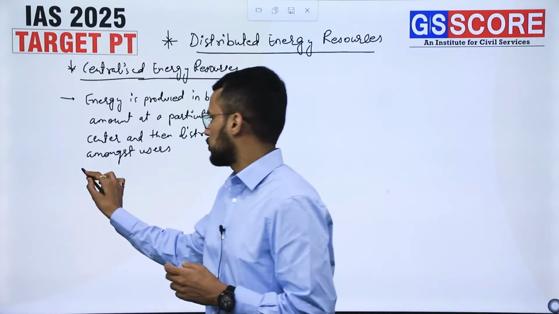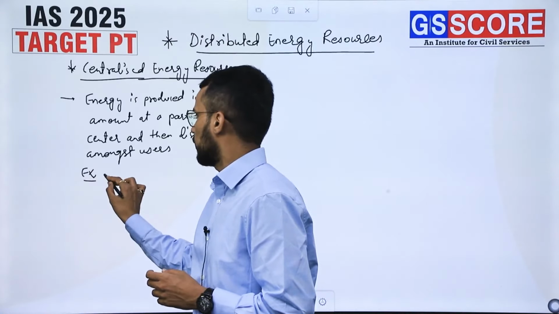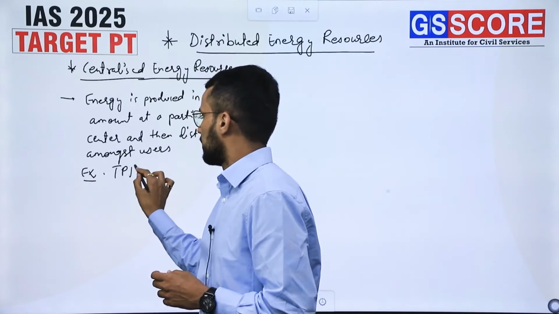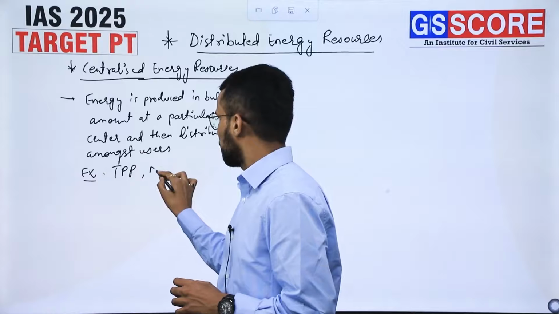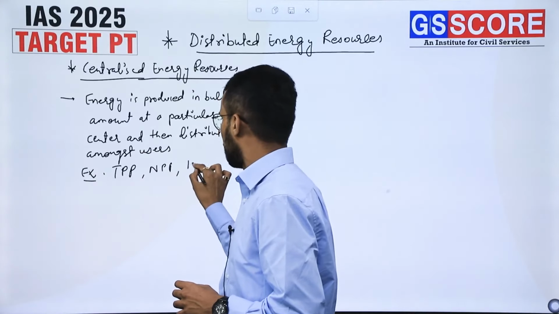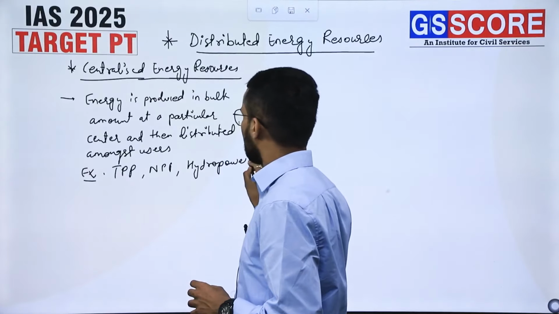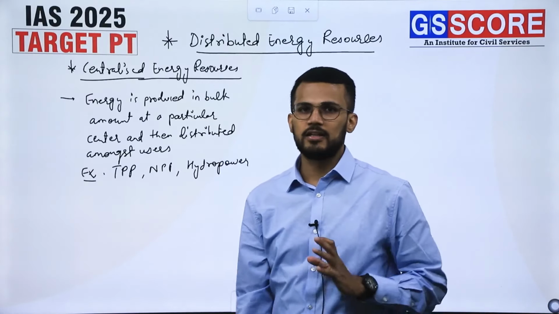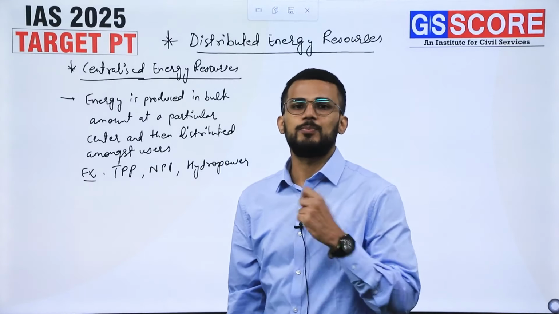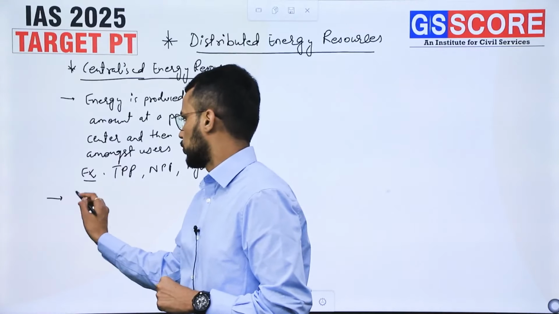What are the examples of centralized energy resources? For example, thermal power plants, TPPs, nuclear power plants, hydropower projects. All these are considered centralized energy resources. But what is the problem with them?